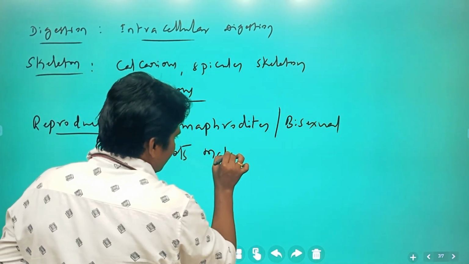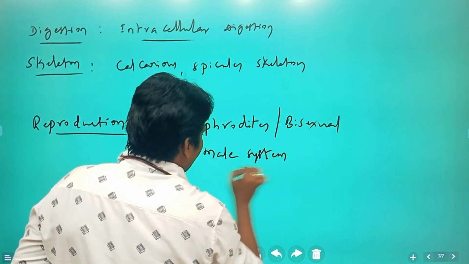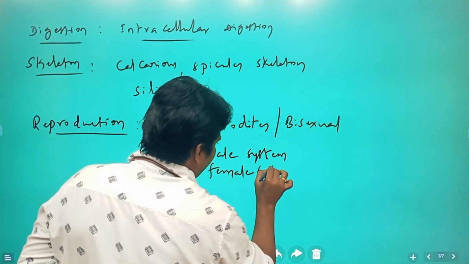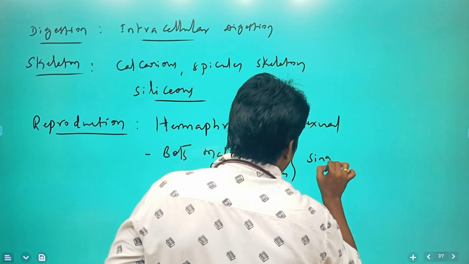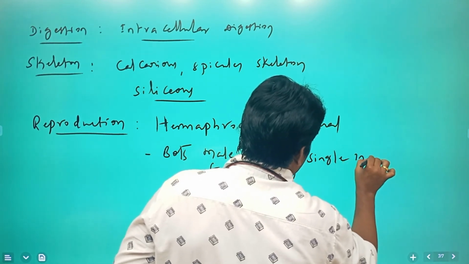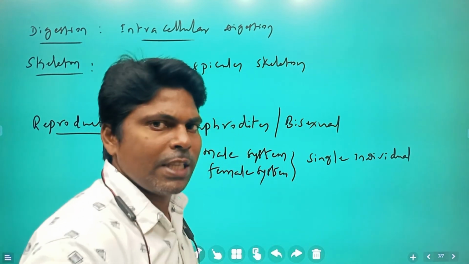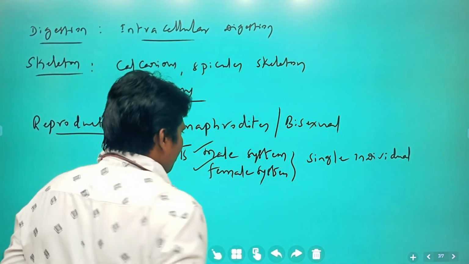Both male system and female reproductive system are present in a single individual, a single sponge which consists of male reproductive system as well as the female reproductive system.